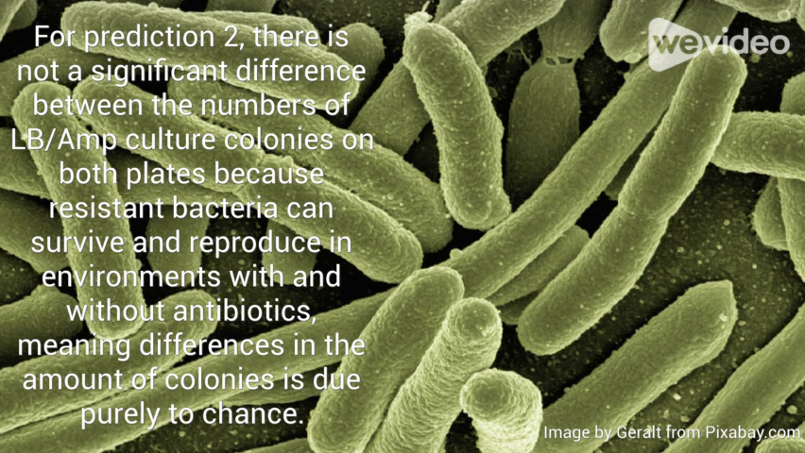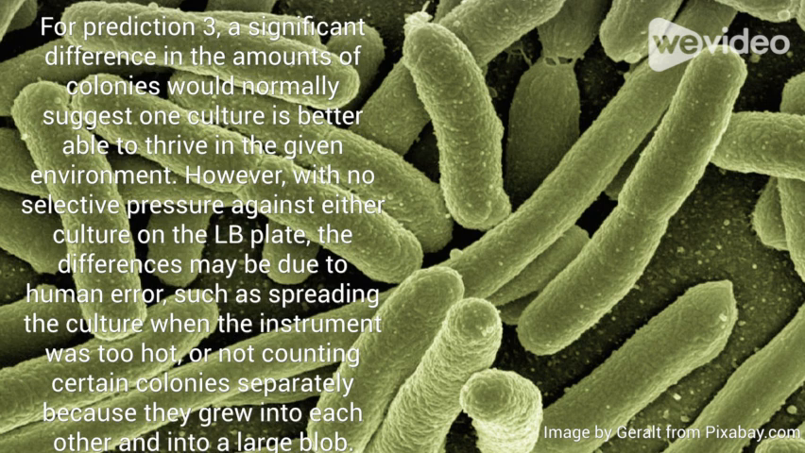due purely to chance. For prediction 3, a significant difference in the amounts of colonies would normally suggest one culture is better able to thrive in a given environment. However, with no selective pressure against either culture on the LB plate, the differences may be due to human error, such as spreading the culture when the instrument was too hot, or not counting certain colonies separately because they grew into each other and into a large blob.